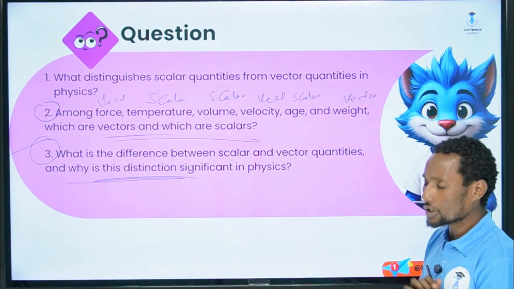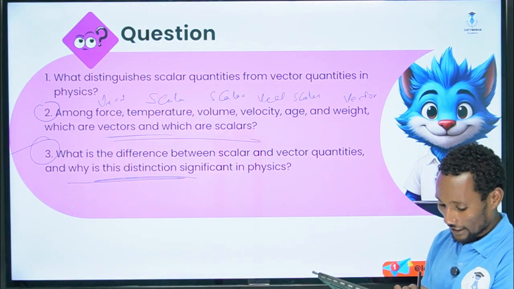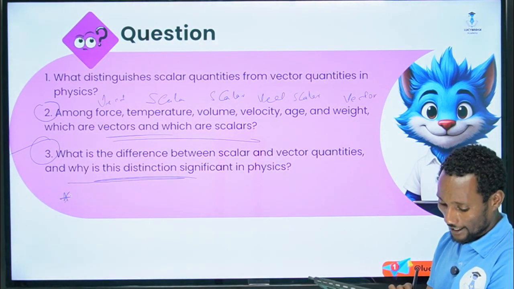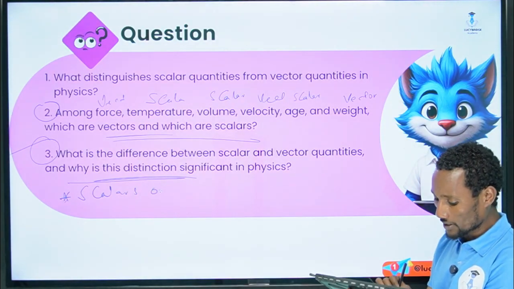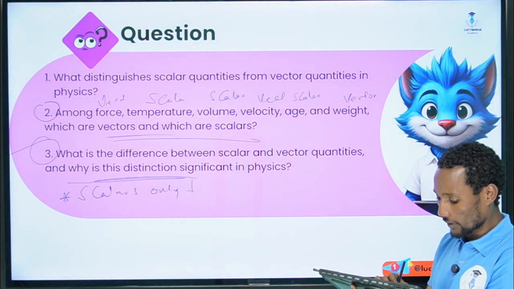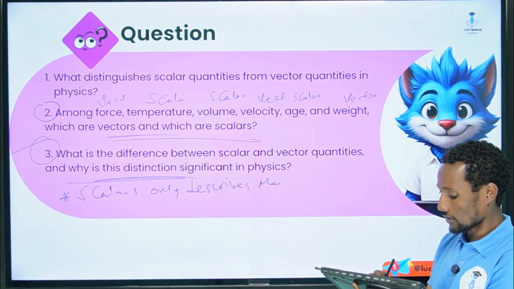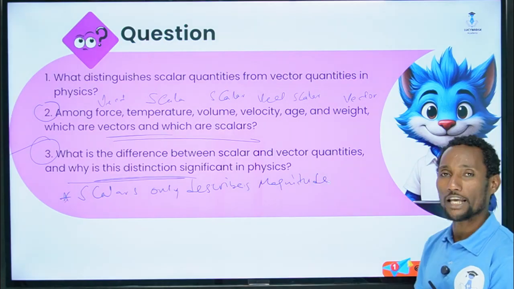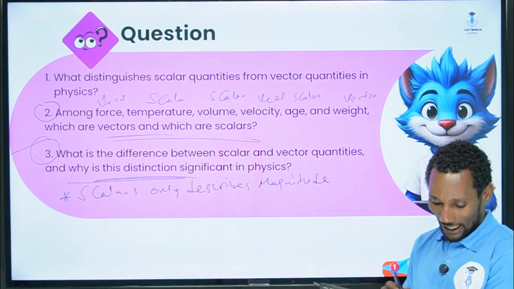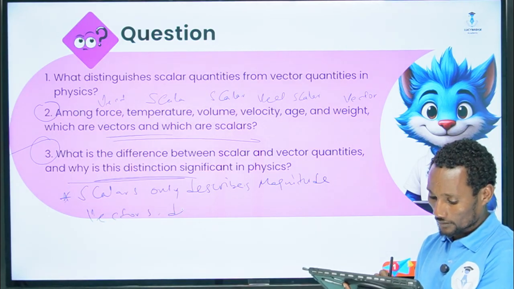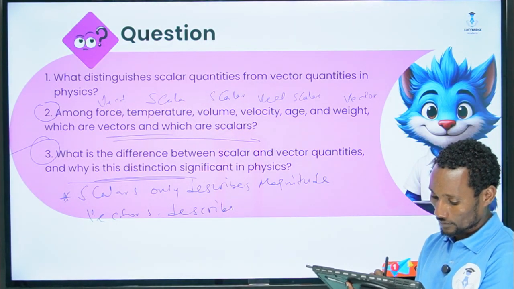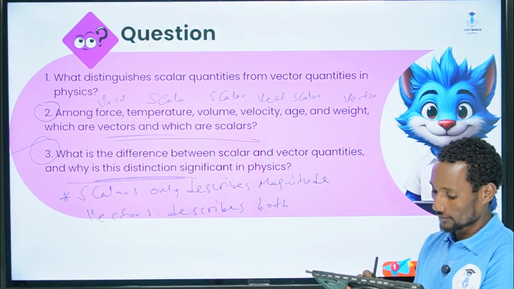The difference between scalars and vectors that we discussed earlier is that scalars are quantities that only describe magnitude, whereas vectors describe both magnitude and direction.